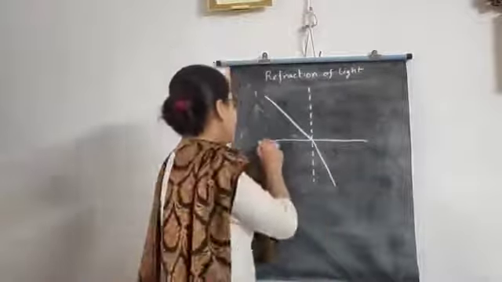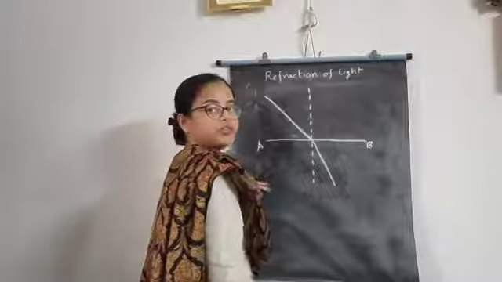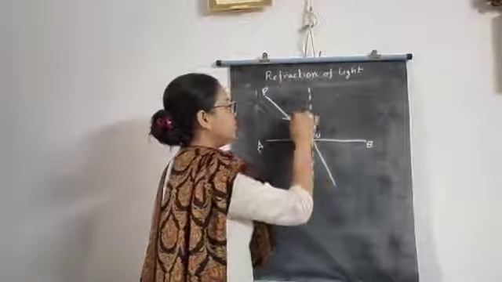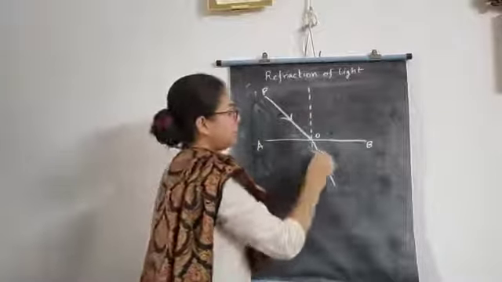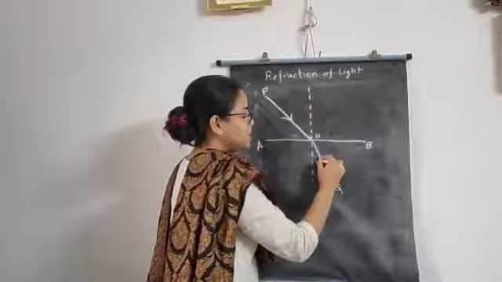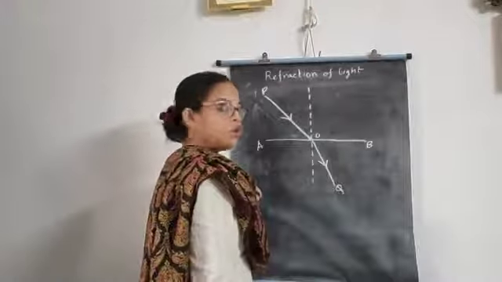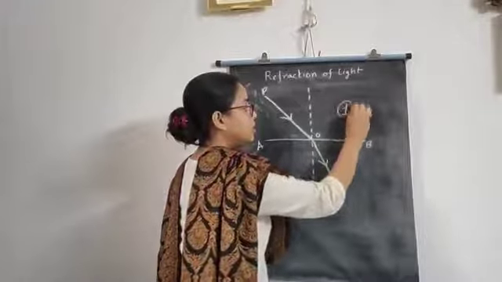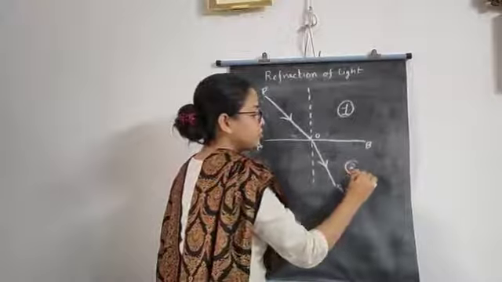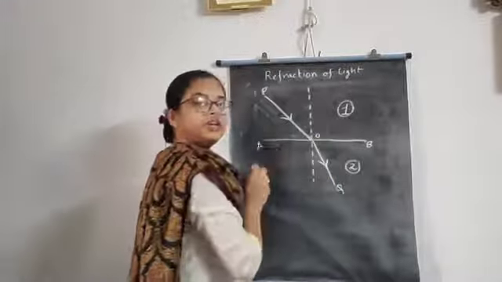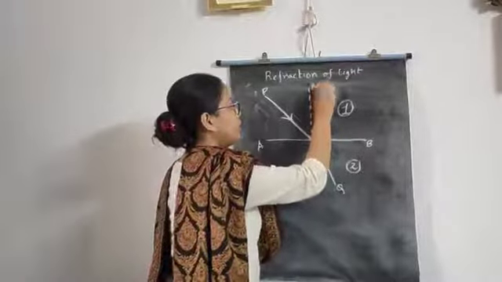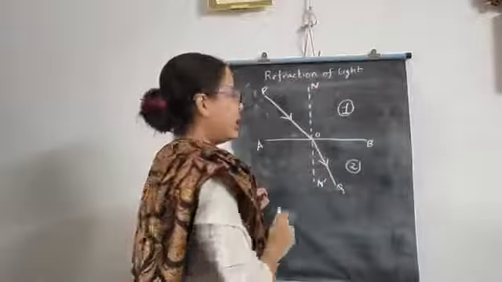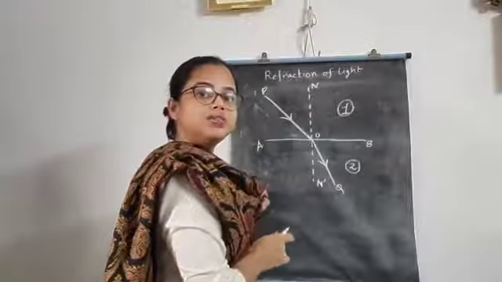Here AB is the surface. PO is the incident ray and OQ is the refracting ray. Now this is medium 1 and this is medium 2. Now O is the point of incidence here, and NON' is the normal at the point of incidence O on the surface AB.